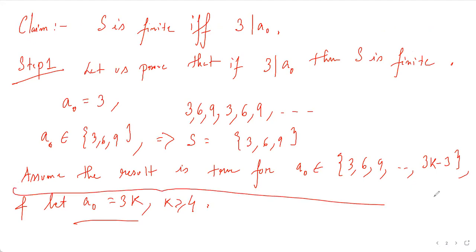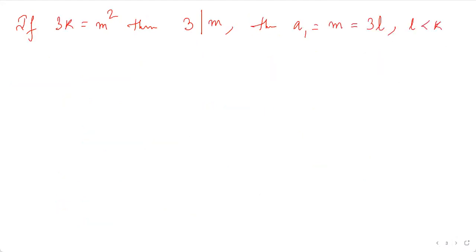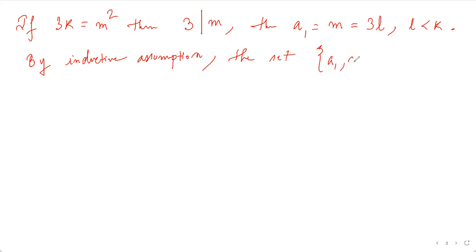Since l is less than k, we are done by the inductive assumption: the set a1, a2, ... is finite.